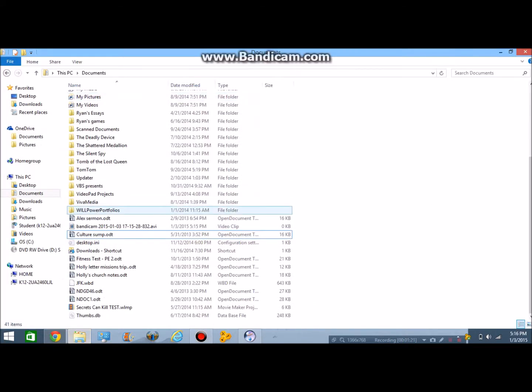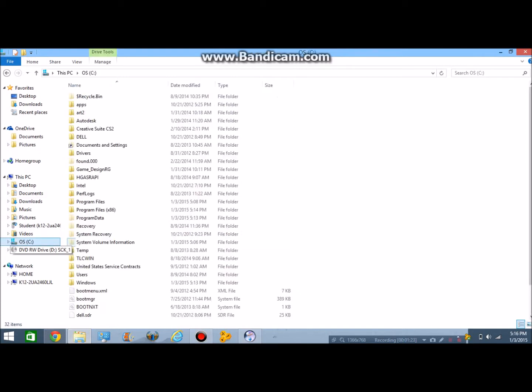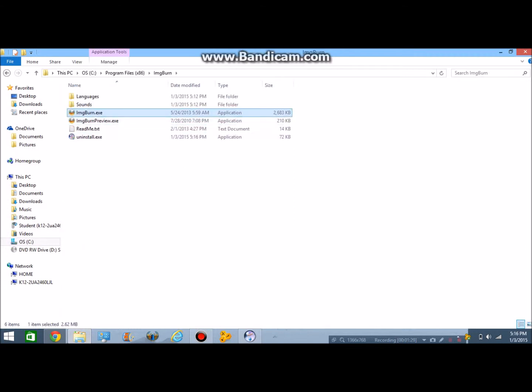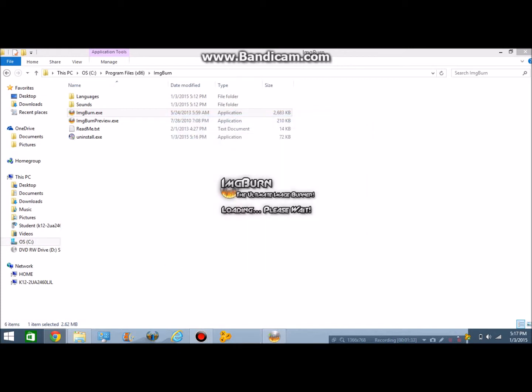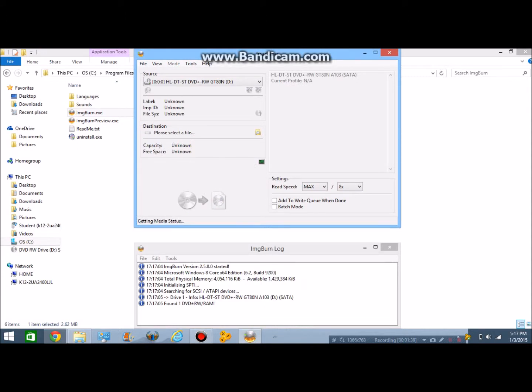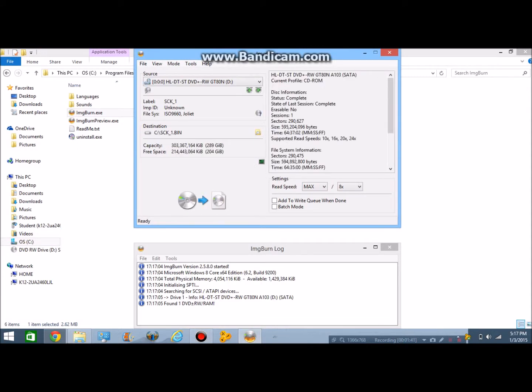Okay. Once that is installed, go into your folders, go to the C drive, and Program Files 86, open the ImageBurn folder, and open imageburn.x. Once that opens and loads, click Create Image File from Disk, and it will automatically read the disk, the first disk of the Nancy Drew game.